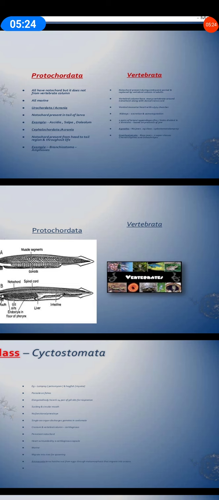They have a buccopharyngeal lining through which they are doing respiration. Then we have a nerve cord which is differentiated into brain and spinal cord. That is why vertebrata are called craniata, as they have cranial nerves. Some may have 8 cranial nerves, some may have 10. As in human beings, they have 12 pairs of cranial nerves.